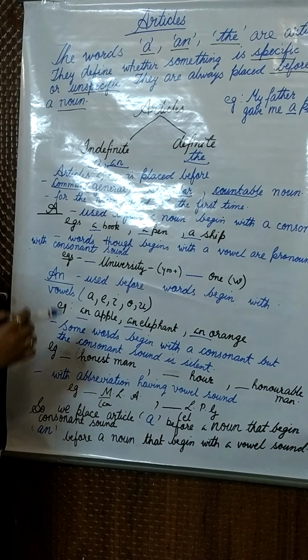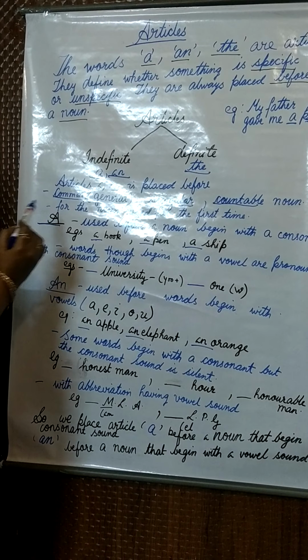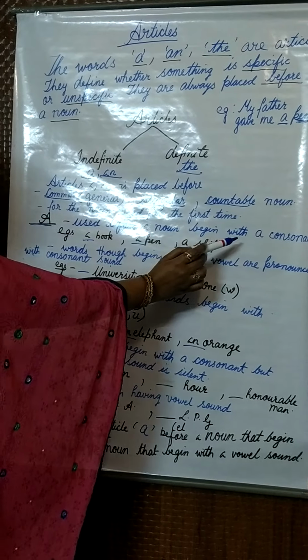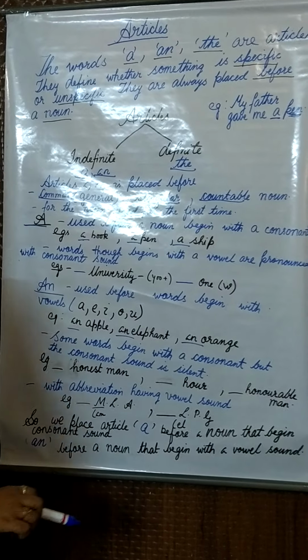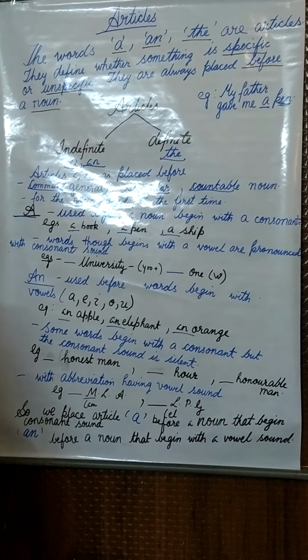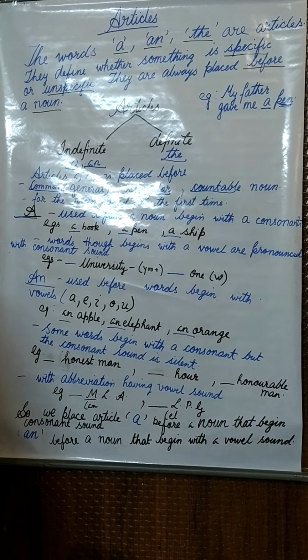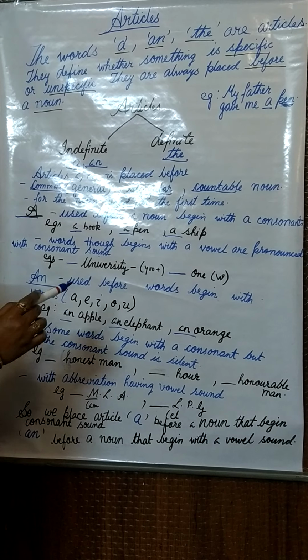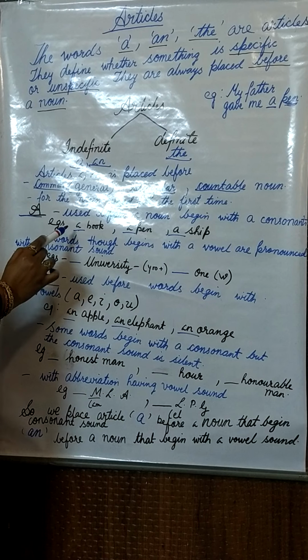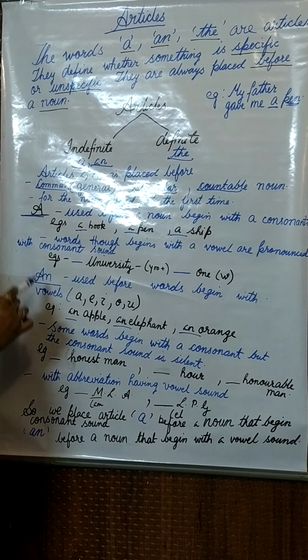Now let us see the use of article a. A is used before a noun that begins with a consonant. We know in English we have 26 alphabets: 5 are vowels and 21 are consonants. So let us see a noun which begins with a consonant. We place article a before that.